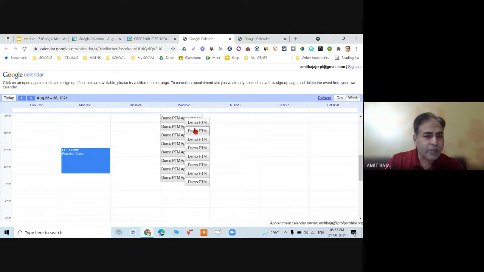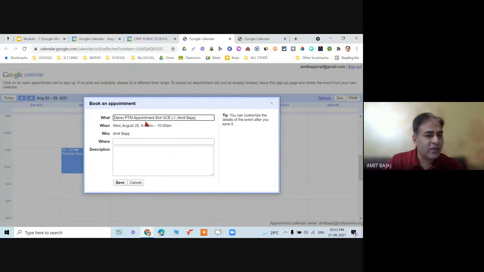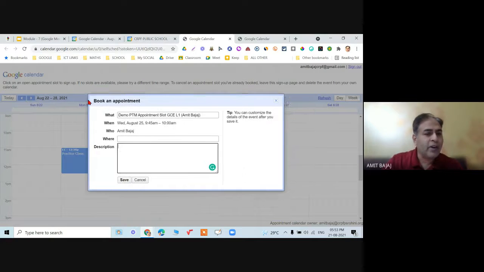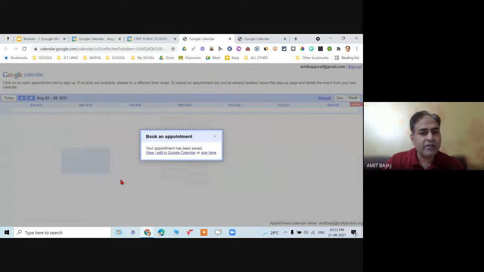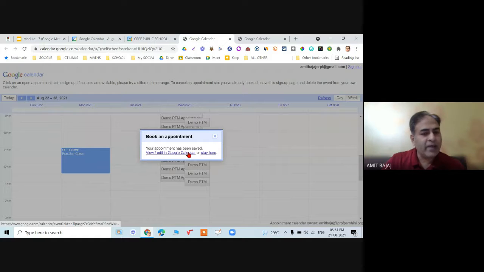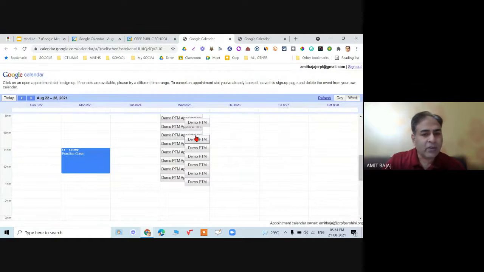I have the option to choose, as a parent, a slot. Say I choose this particular slot, and I can book the appointment. I can give the name. Okay, I am the parent of so and so. Because this is using the official account, the teacher will automatically get the idea about the same, and I click on save. So this appointment is now saved. You can see now this has been removed from here.